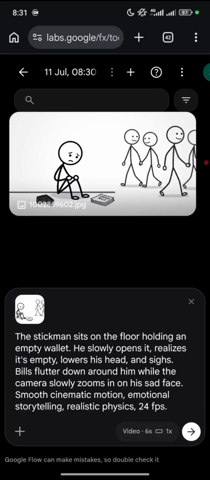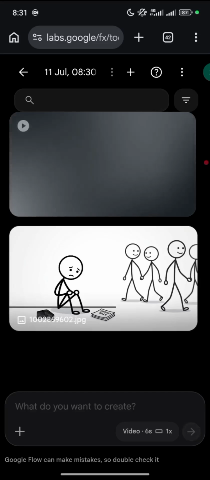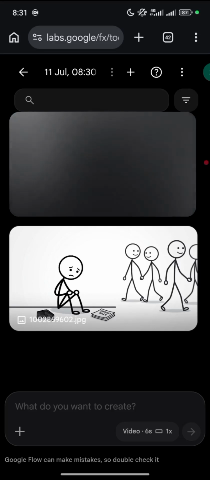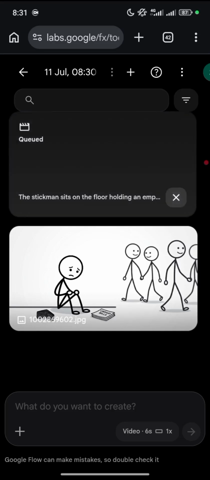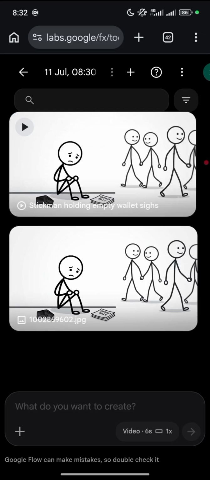As you can see, you can either make it 6 seconds, or you can make it 8 seconds, or you can make it 3 seconds. So let's click on it. We are going to animate this particular image. So as you can see here, it's animating. You are just going to give it some time for it to animate, or we are going to get what we want. It's in the queue, so you just allow it some time and it's going to animate. Our animation has been generated, our video has been generated. So let's play it and see what we get.